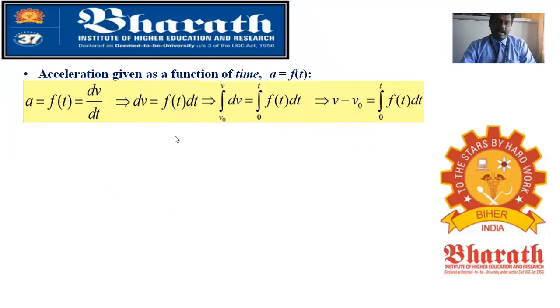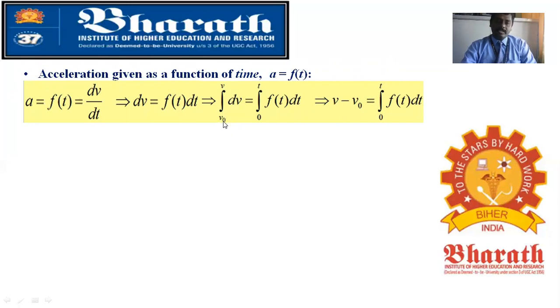If you have a velocity, it has an initial velocity and a final velocity. The initial velocity will be v naught, and the final velocity will be v. Some Indian authors, especially R.S. Khurmi, use u, a small letter u, instead of v naught. You need not be confused, just make a note of it. So u is the initial velocity, but most foreign authors use v naught as the initial velocity.